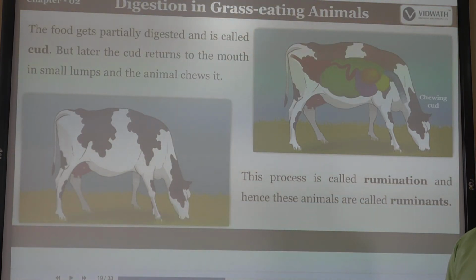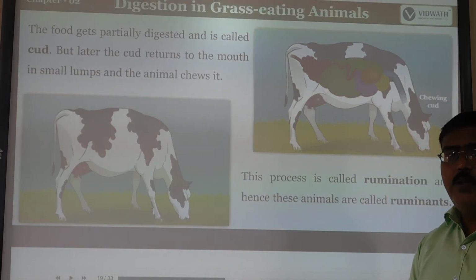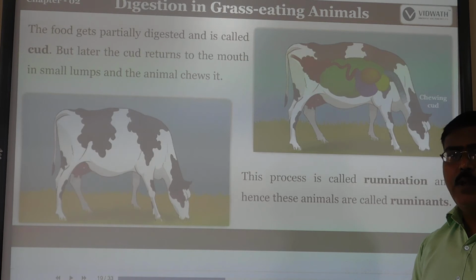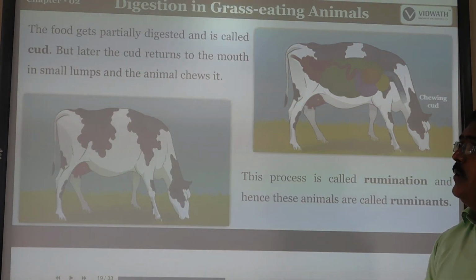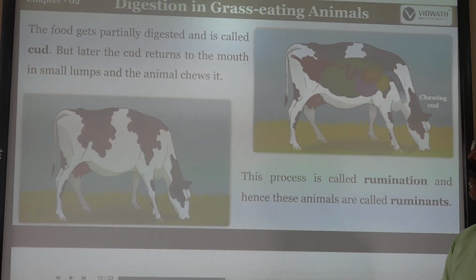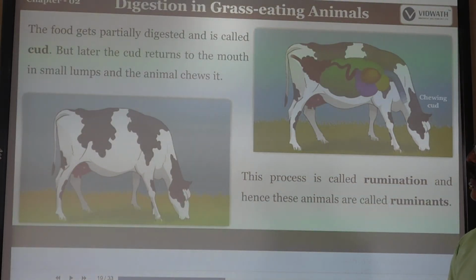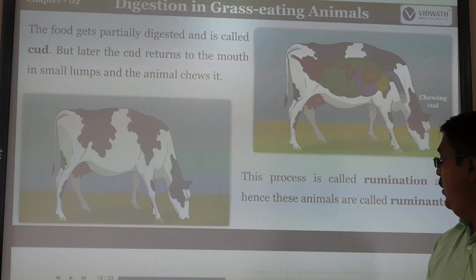If you observe the cow, its jaws are always continuously moving. Later the cud is returned to the mouth. Whatever undigested or partially digested grass is there comes back to the mouth in small lumps, and the animal chews it. This process is called rumination, and hence these animals are called ruminants.